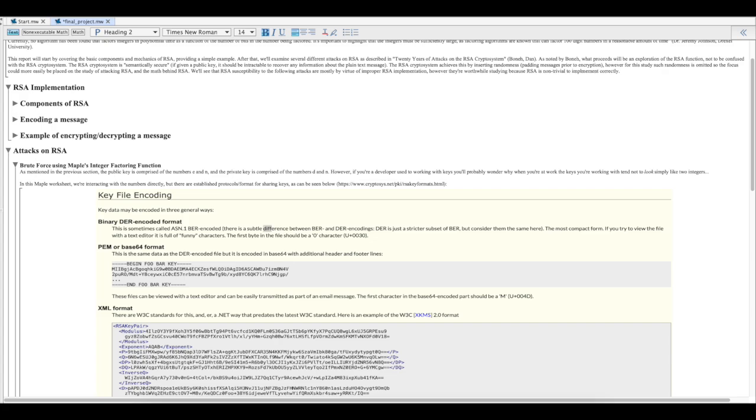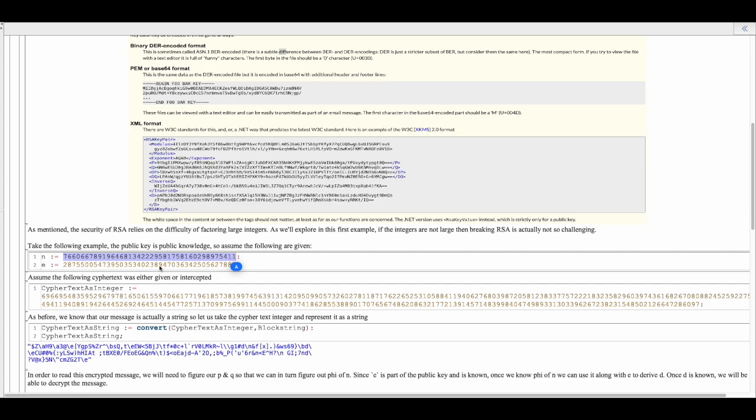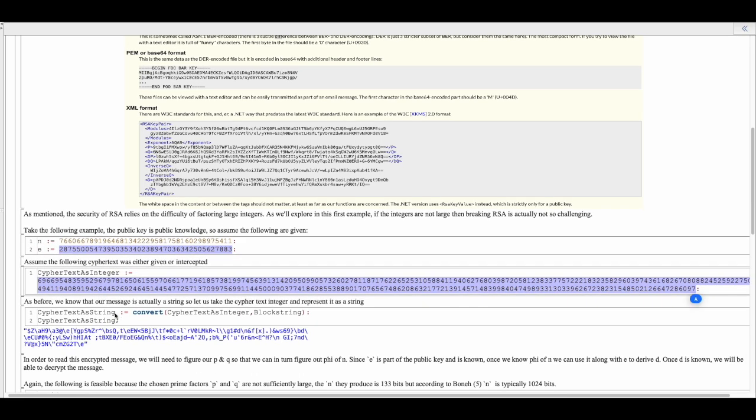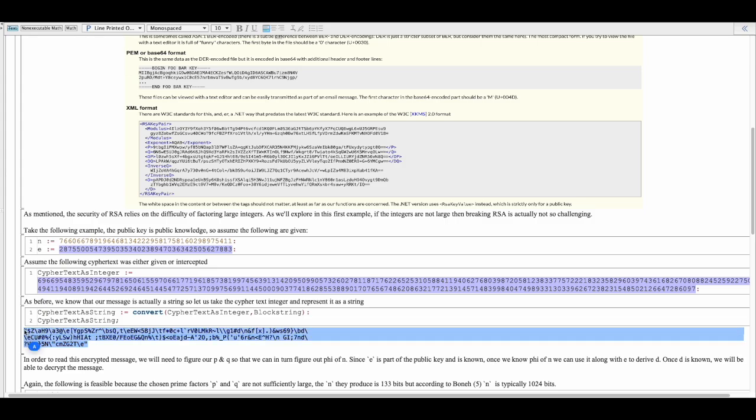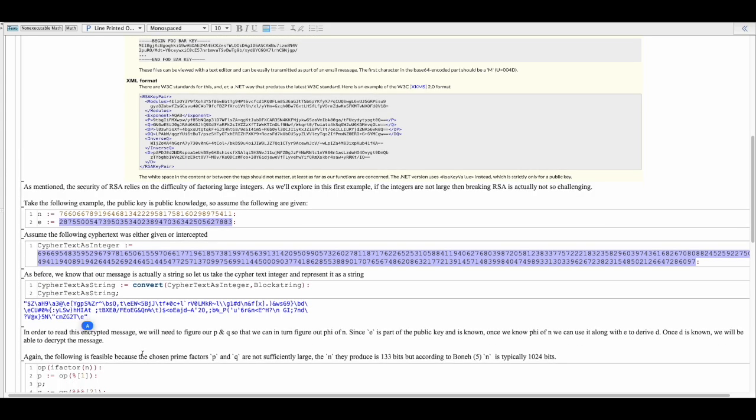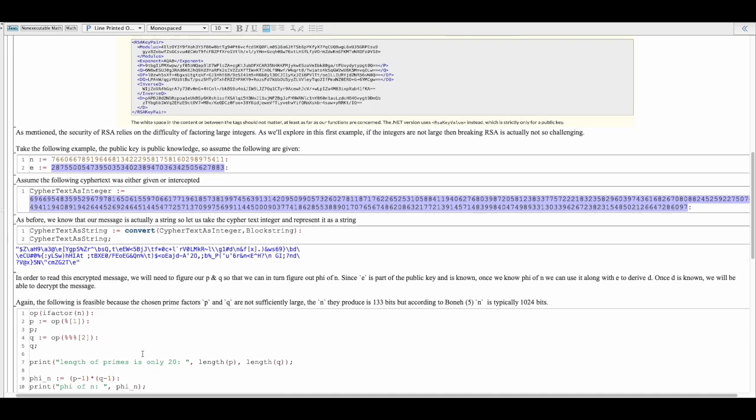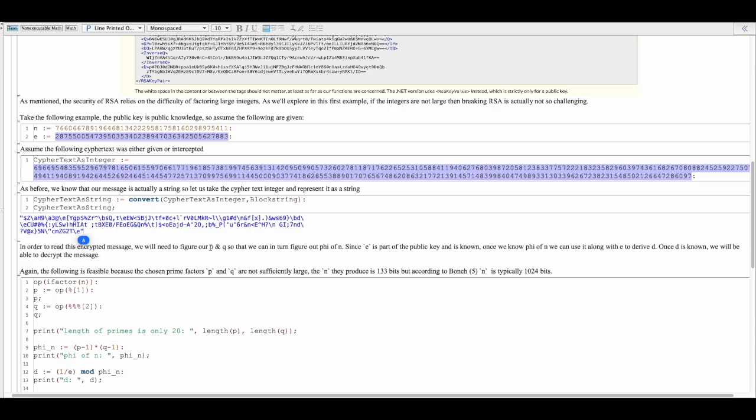In this example, we have n, we have this E, and assume we have this ciphertext as an integer, and as a string it looks like this. In order to decrypt this message, an attacker would have to factor n, which means arriving at P and Q, the two numbers n is the product of.